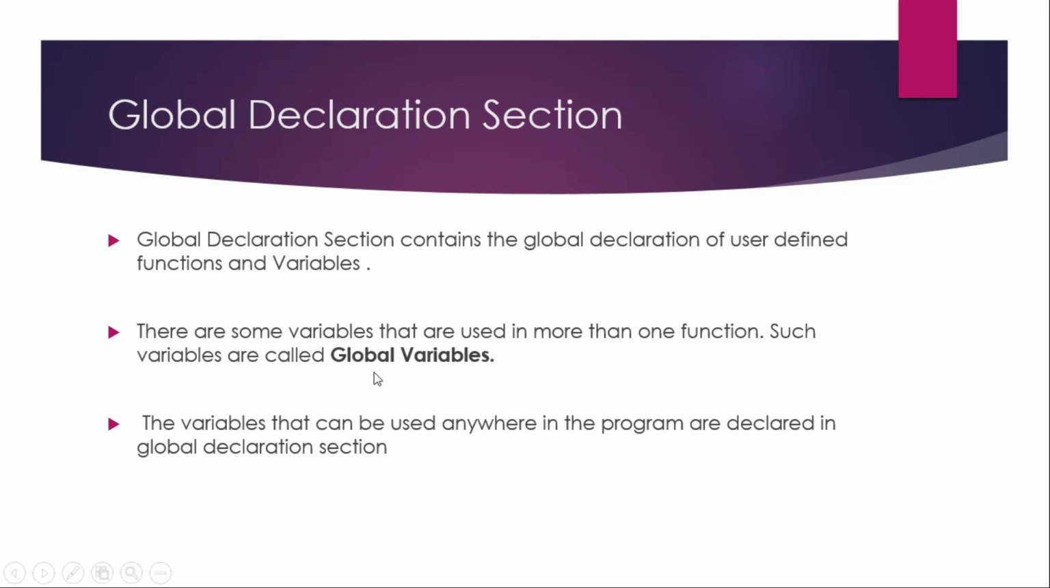Now what is global variable? Variables that are used in more than one function. Such variables are known as global variables. Third point, the variables that can be used anywhere in the program are declared in global declaration section. That means the variable which is declared in global declaration section can be used anywhere in the program.